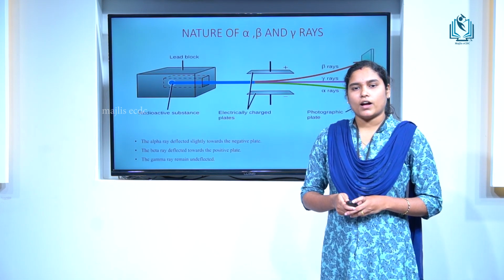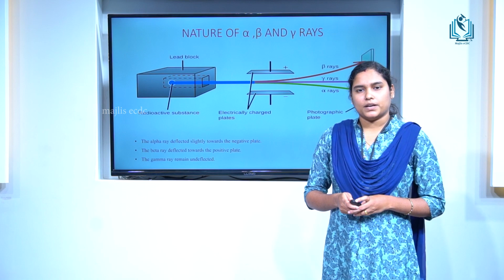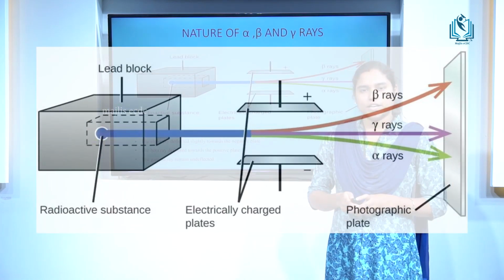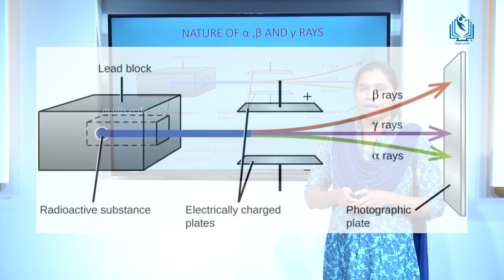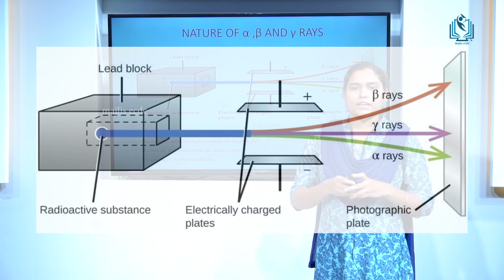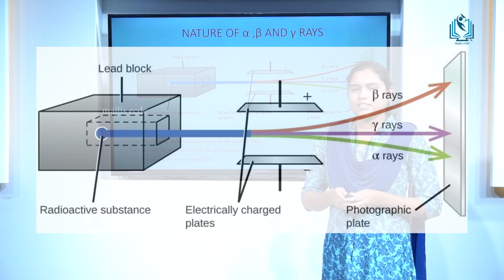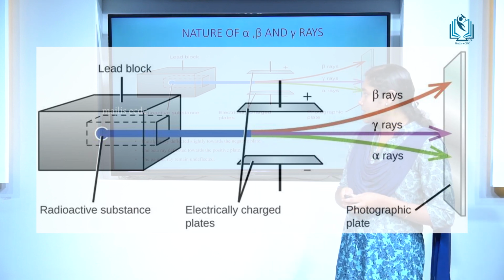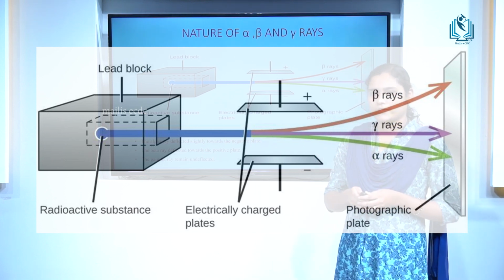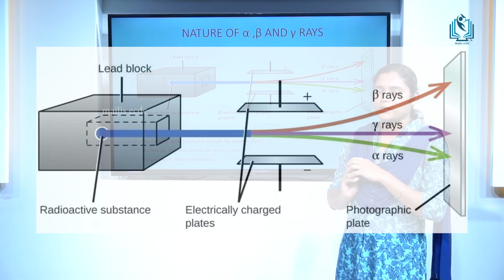Then the nature of alpha, beta and gamma rays. To see the nature of these radiations, a radioactive element is placed in a cavity drilled in a lead block, and the radiations coming from the radioactive substance are subjected to an electric field provided by electric plates.